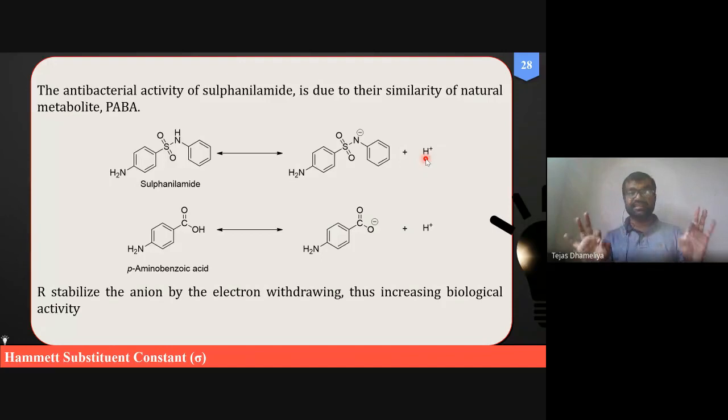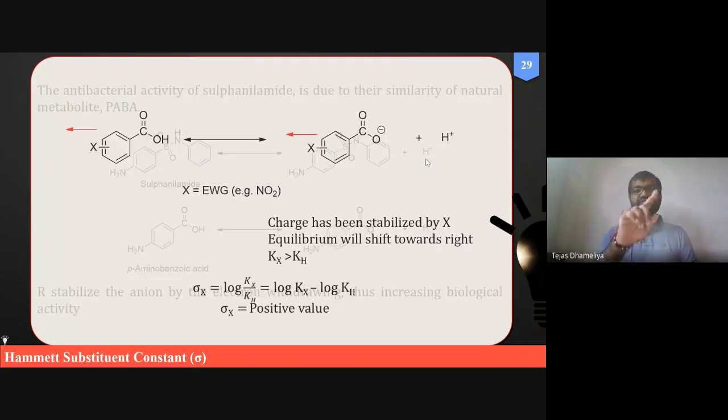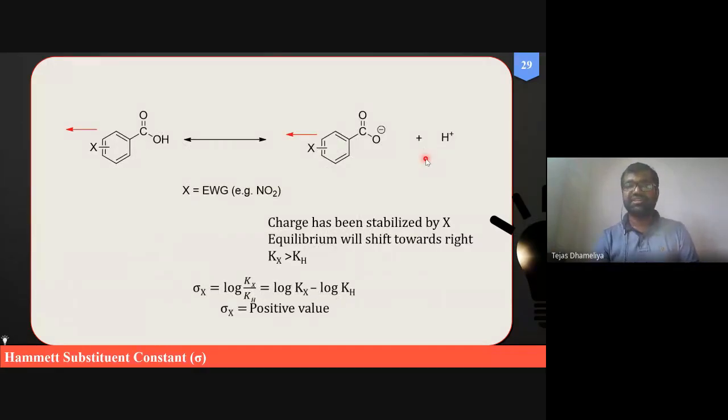The answer is yes. And what is the general observation? The general observation is that if substituents are electron withdrawing groups, then they will withdraw the electron from the head of the oxygen and they will try to stabilize the charge.